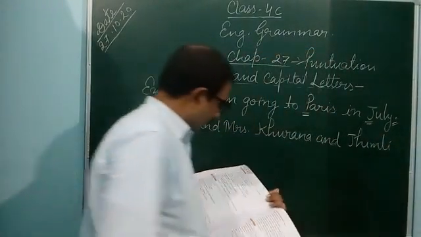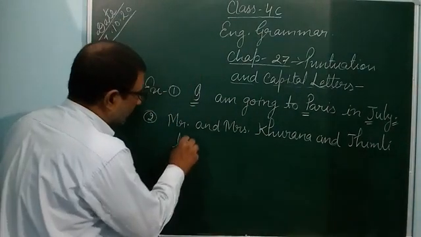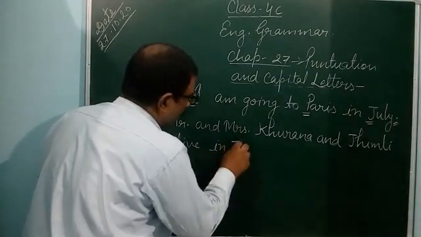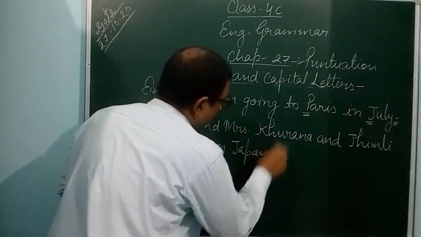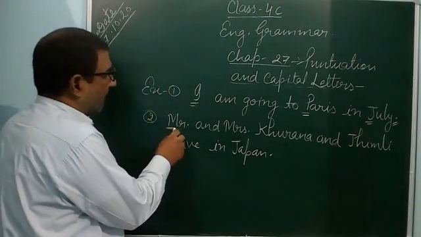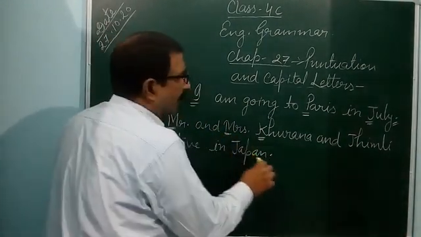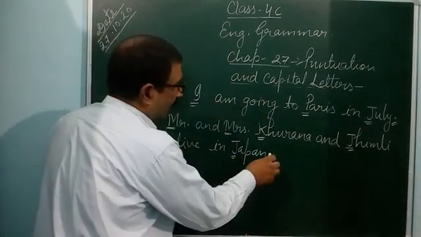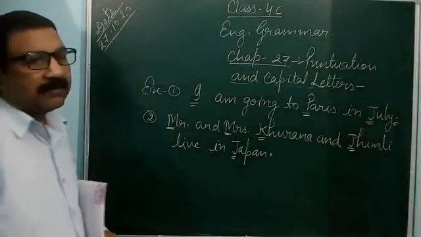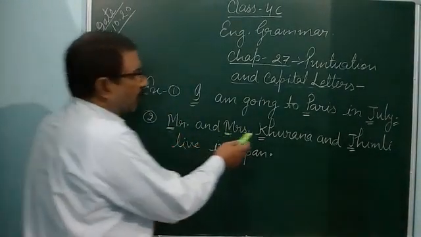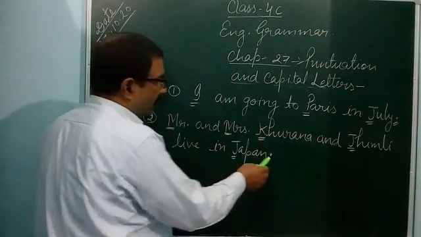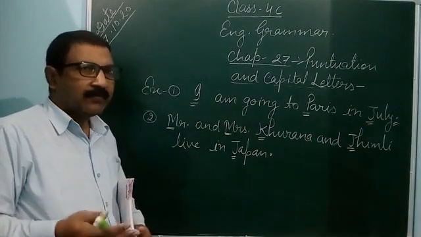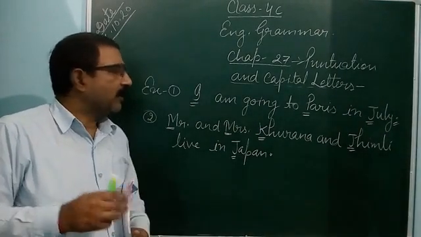Jimli live in Japan. So in this way you can see M and K capital letters, Jimli J capital letter, and in Japan J capital letter, and at last a full stop. You use a full stop after completing the sentence. So you can see 1, 2, 3, 4, 5, 6. So there are 6 places where you can modify, re-edit, rewrite, using the punctuation marks.